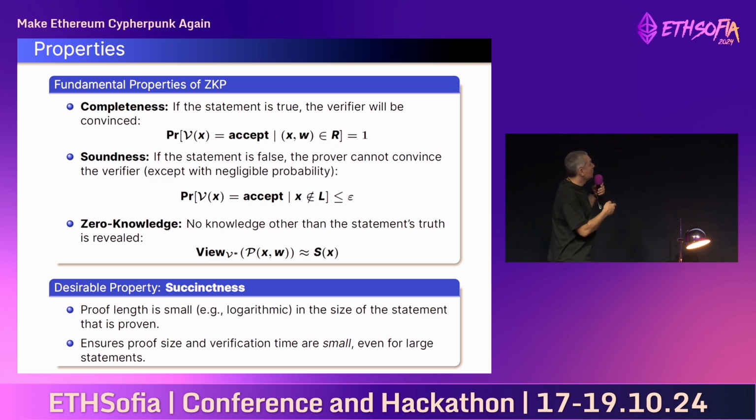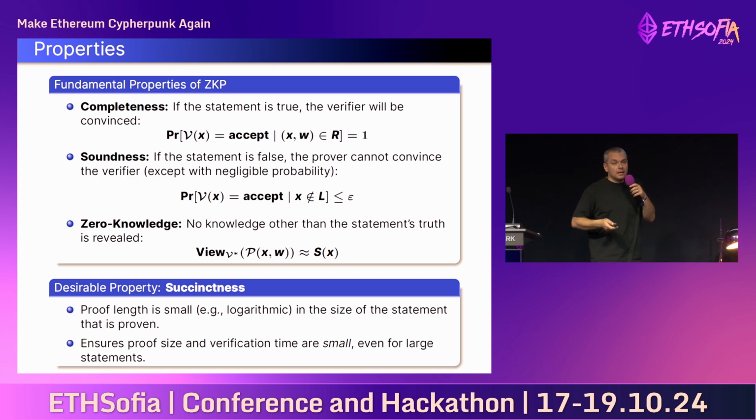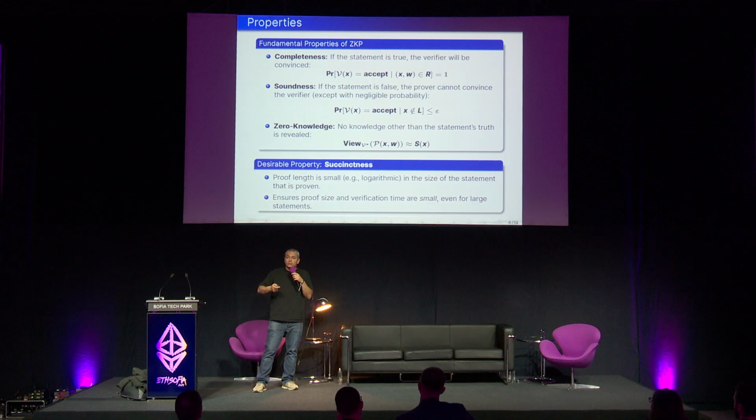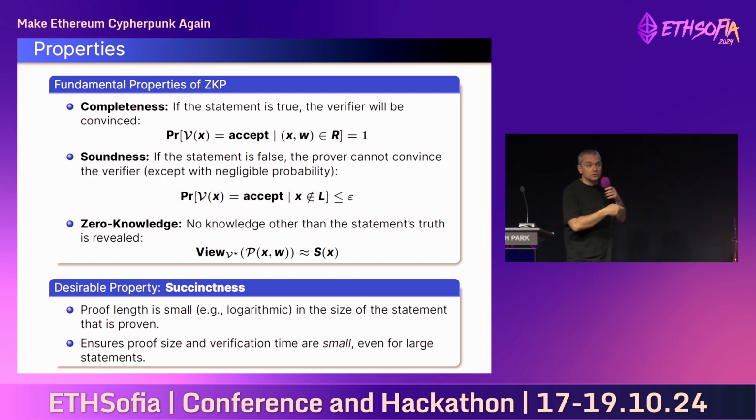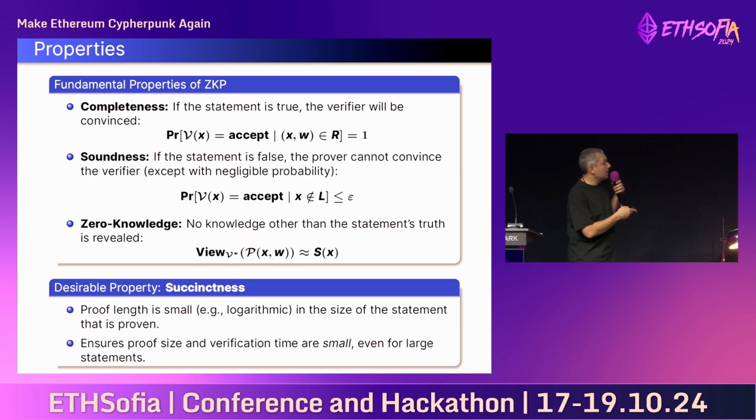Okay, and finally, we have the succinctness property. So technically, it's not a fundamental property of ZKP, but in fact, it's critical for the use of ZKPs in blockchain context. So the succinctness property states that the proof should be short. And what do we mean by short? We mean logarithmic in the size of the statement. So in other words, it is more efficient to just verify the proof rather than computing the computation yourself. And that's the critical property because of which we're using ZKPs in layer 2, for example, for addressing scalability. And we'll see how in a moment.